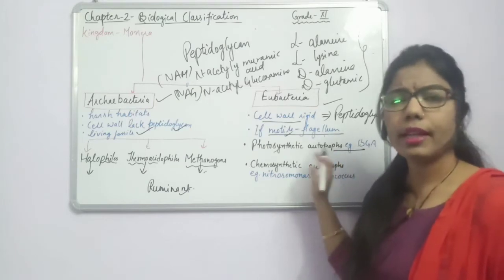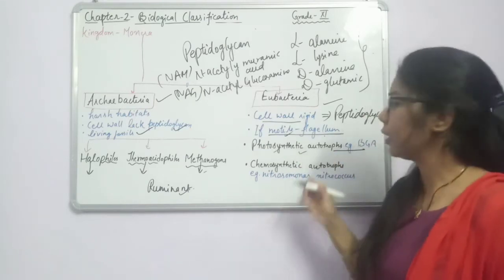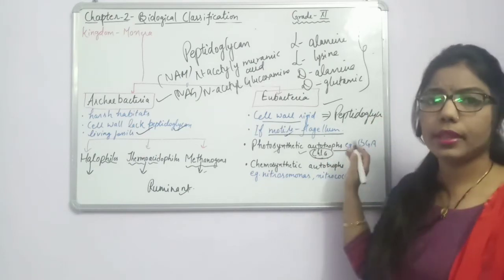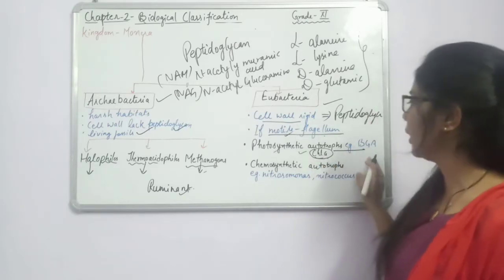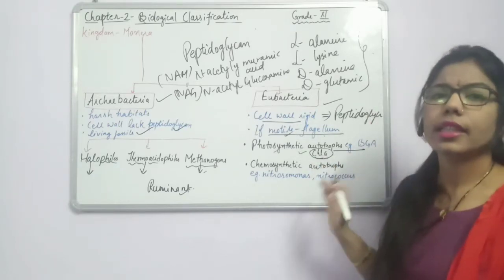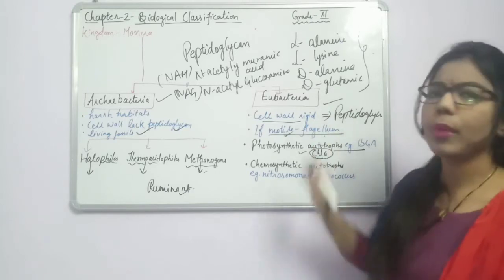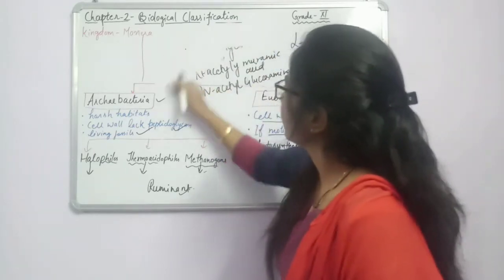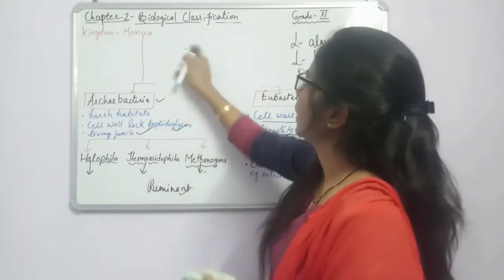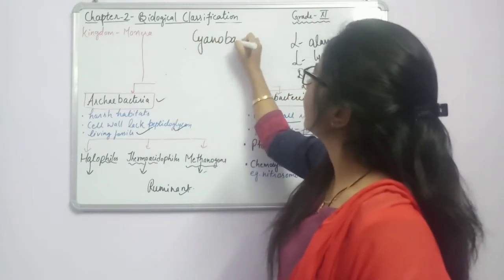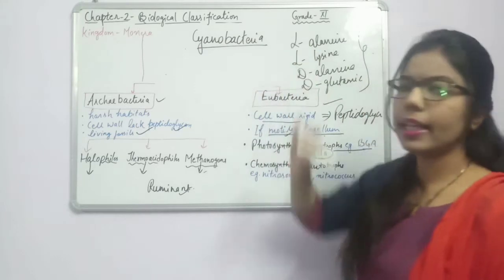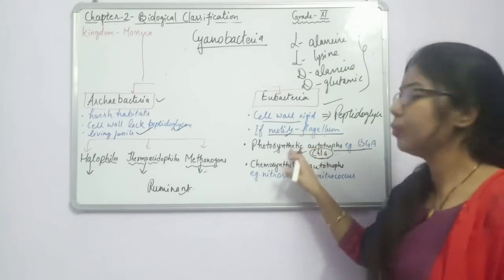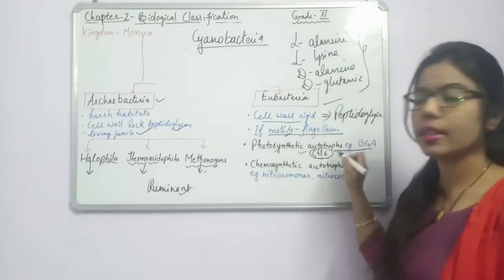By using light, they can prepare their own food. Why? Because of the presence of a pigment. What is this pigment? Chlorophyll A is present. Due to this, these bacteria can prepare their own food. And what are the examples here? Cyanobacteria. Cyanobacteria is a type of eubacteria, and it is also known as blue-green algae. So it has the chlorophyll A pigment. Due to this, they can prepare their own food. That's why this type of bacteria is known as photosynthetic autotrophs.